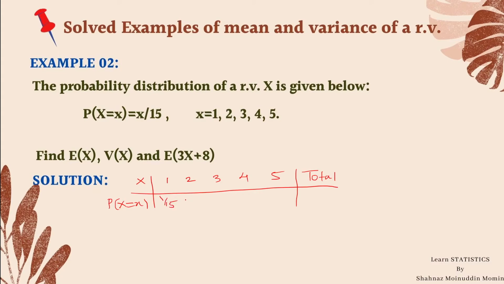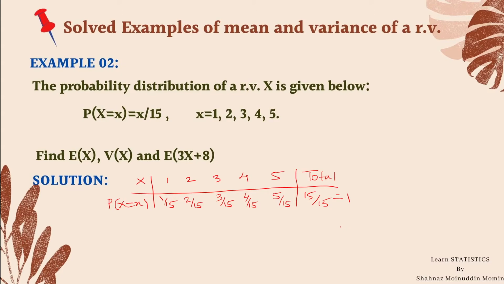By putting 2, it is 2 by 15. Similarly, 3 by 15, 4 upon 15. And the last value is 5 by 15. By adding all these probabilities, of course we get 15 upon 15, that is 1. Means we have written the probability mass function correctly in the tabular form.